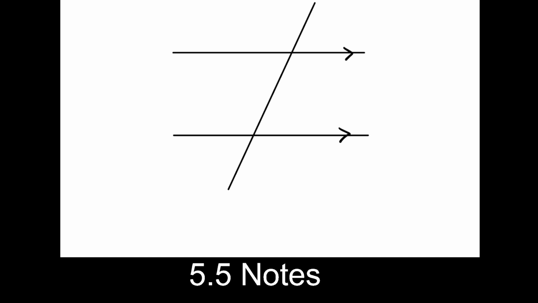And so it turns out that when you have this, you get a bunch of different angle pairs, say linear pairs or vertical angles or alternate interior angles, alternate exterior angles, and they all have relationships. So one that comes up a lot in this chapter, it comes up all the time, is that this angle right here and this angle right here are congruent. Those are alternate interior angles. And again, they are congruent as long as these lines are parallel. That has to be true. So this comes up all the time.